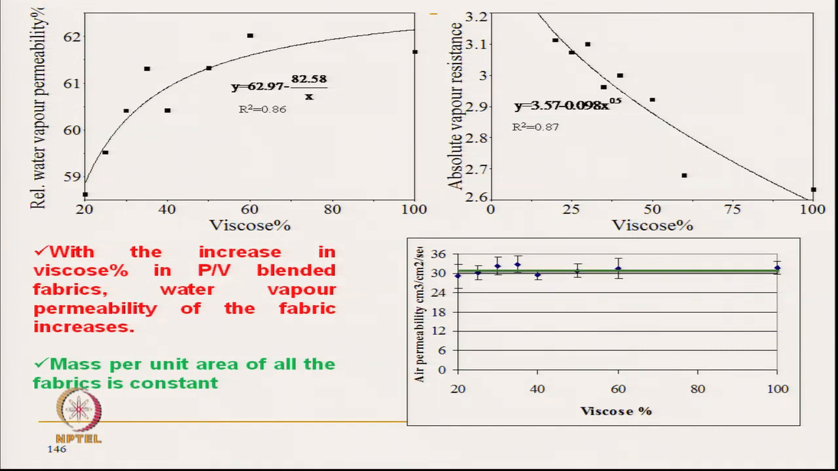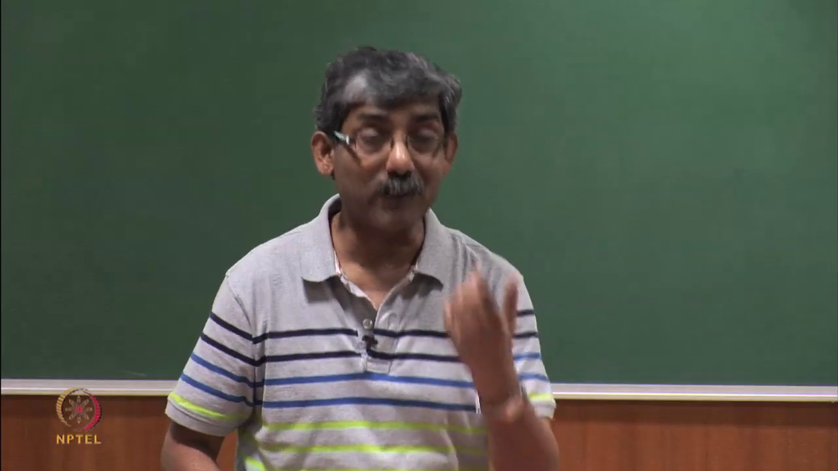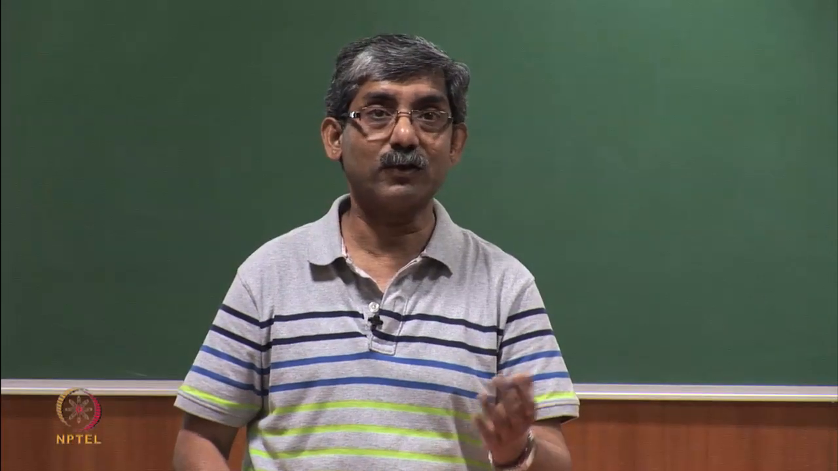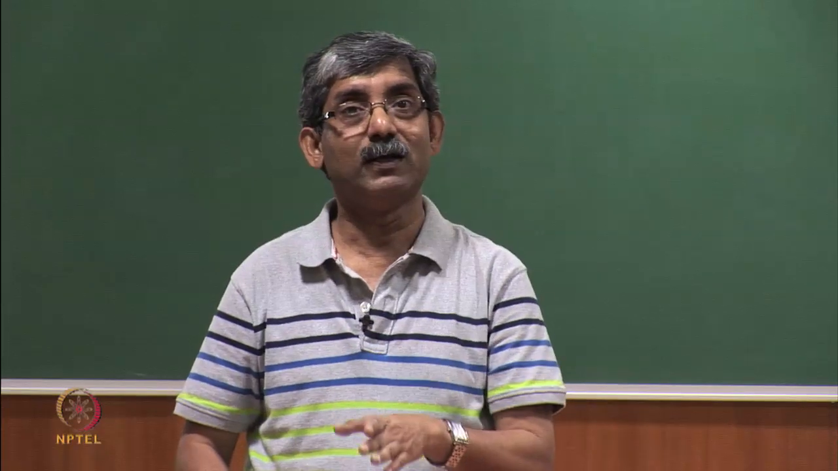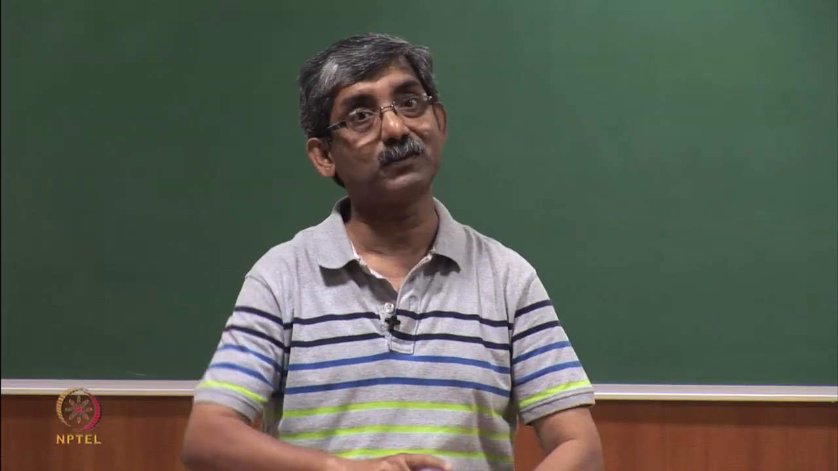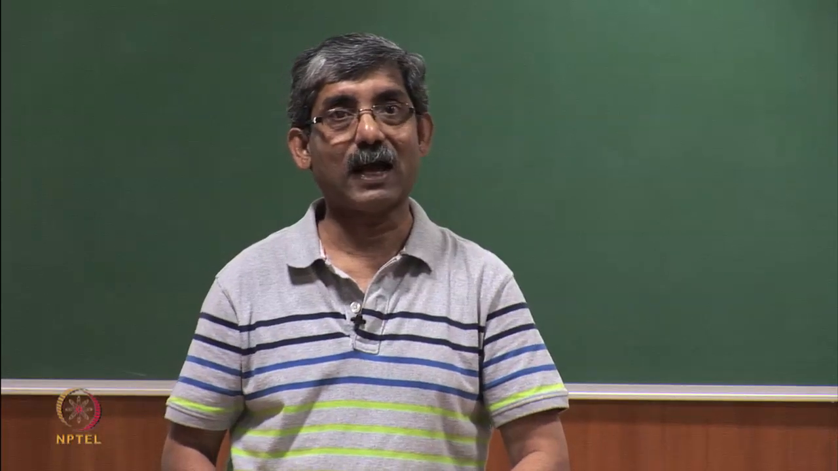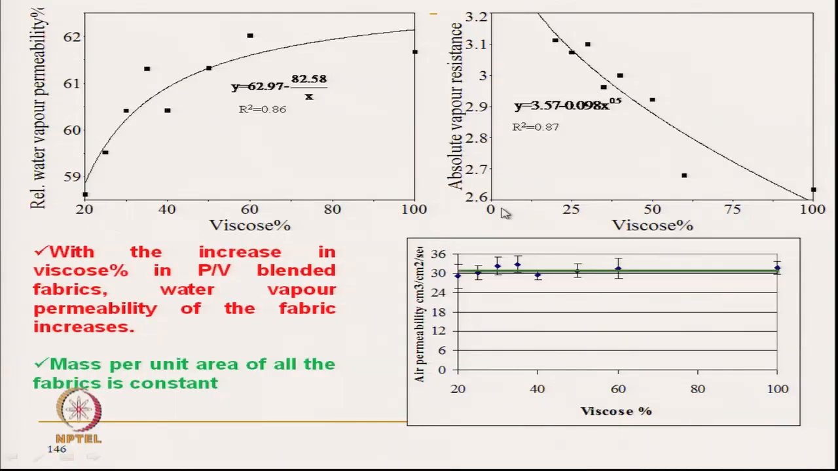But in the case of moisture in vapor form, it is also moisture, but in vapor form. Here the same fabric shows the reverse trend. As we increase the viscose content, that means the polyester content is reduced, the relative water vapor permeability increases at a very high rate, from say 58% to 62%.